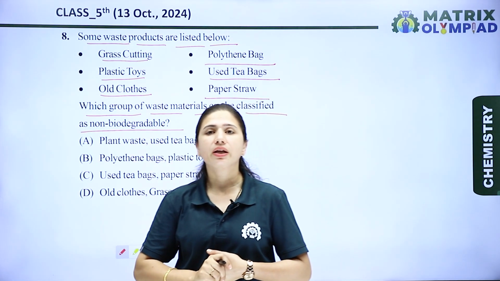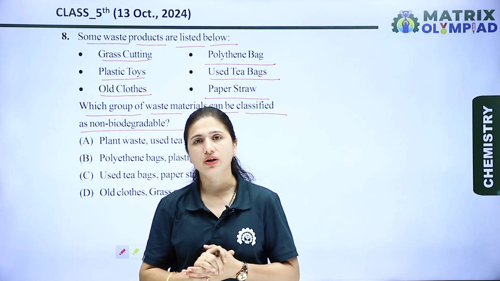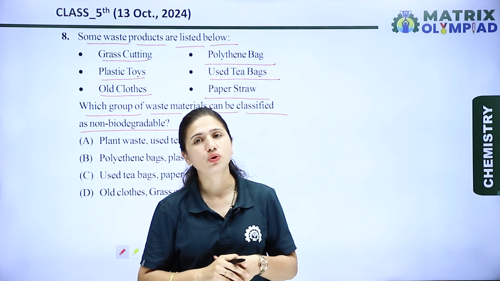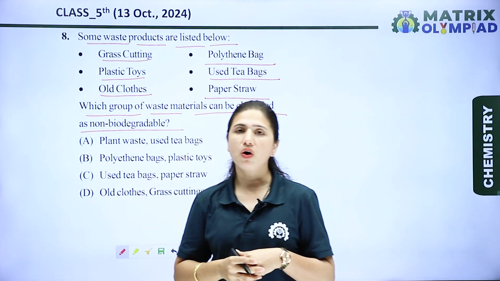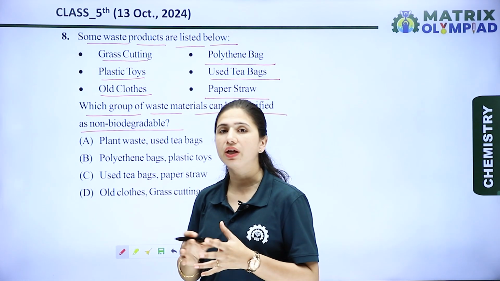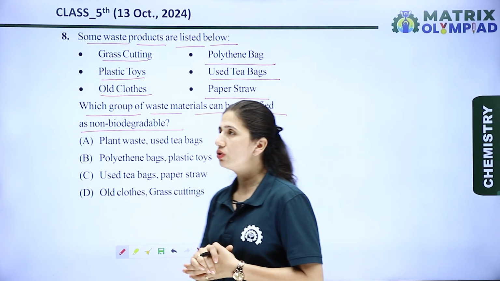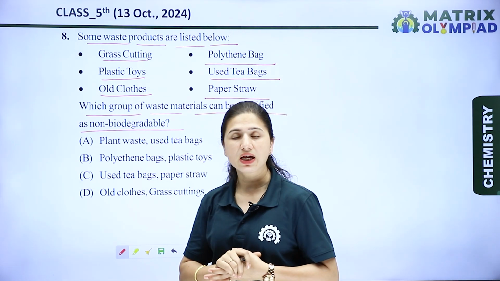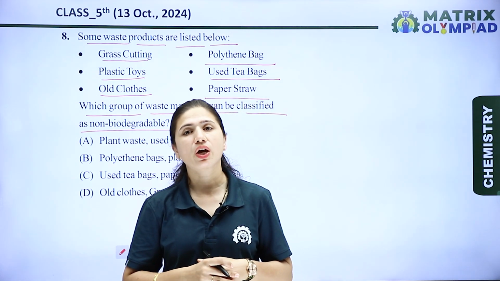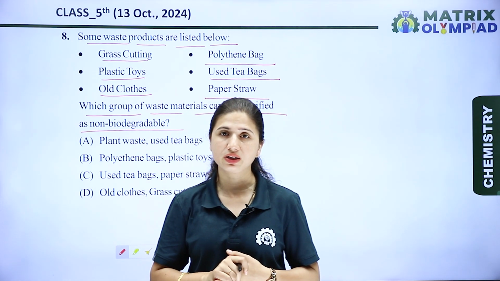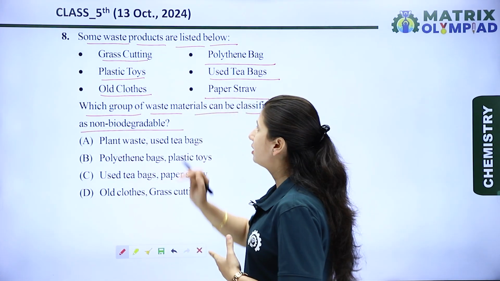We know that there are two types of substances, biodegradable and non-biodegradable. Biodegradable substances are those substances which can easily decompose or degrade by microorganisms, and they don't create any type of pollution. The second is non-biodegradable substances, which cannot be decomposed by microorganisms and cause different pollutions. So let's see the options.